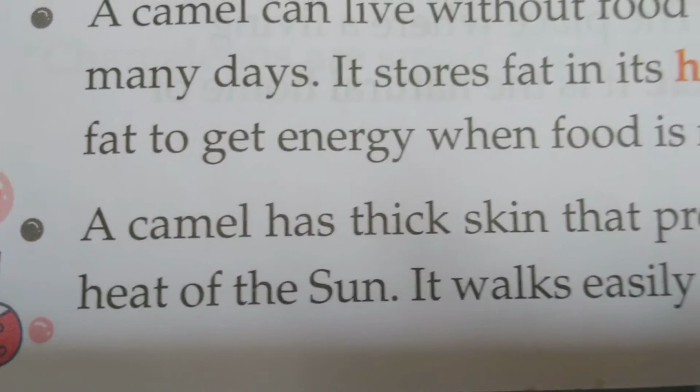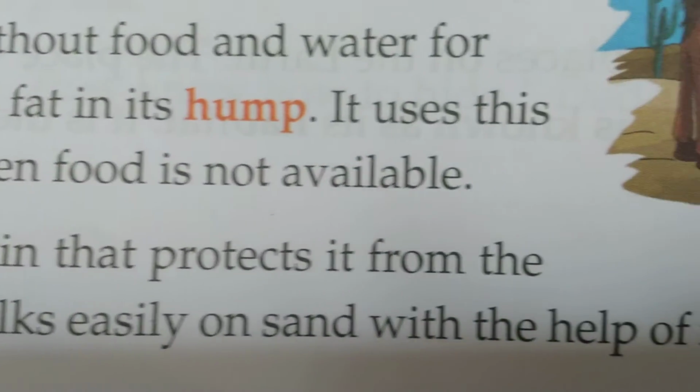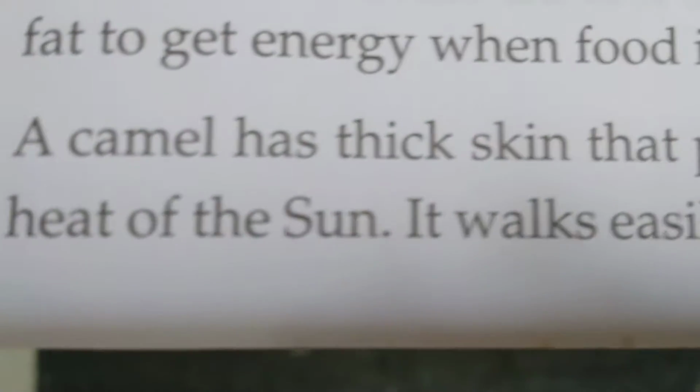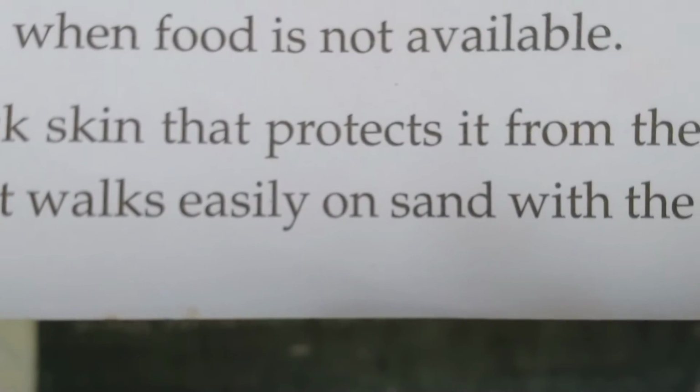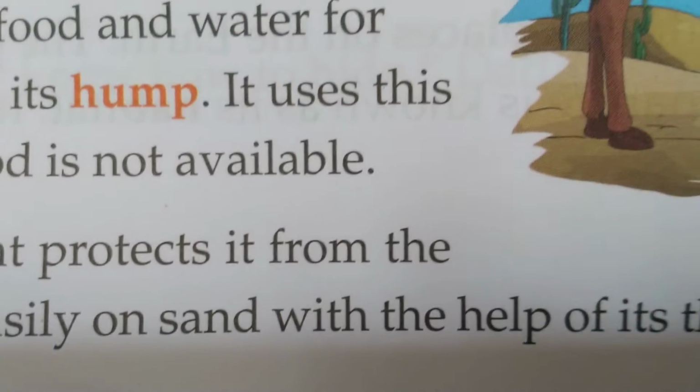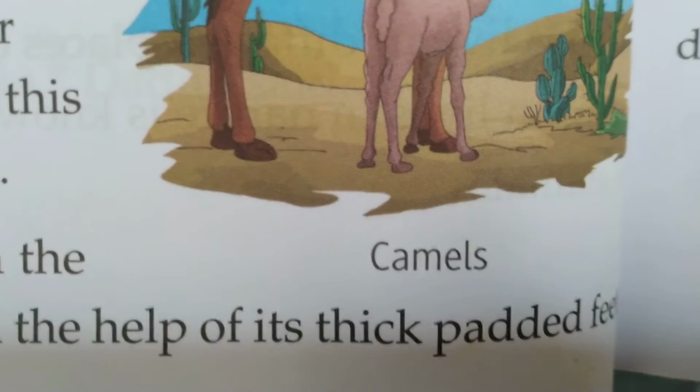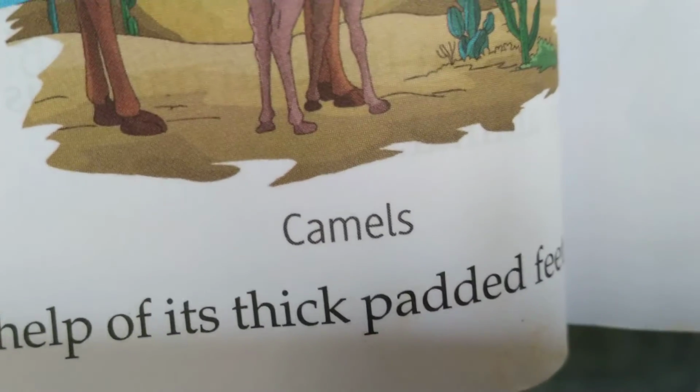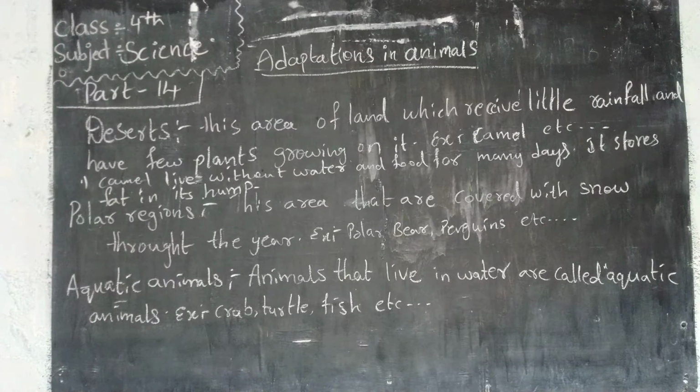A camel has thick skin that protects it from the heat of the sun. It walks easily on sand with the help of its thick padded feet. Observe the padded feet. It can move easily on sand with thick padded feet. The camel is the desert sheep, which is another name for it.